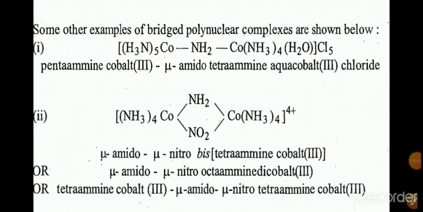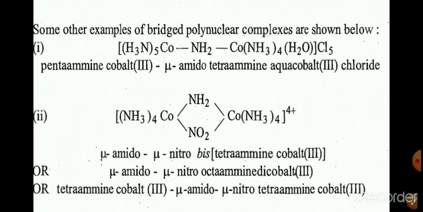Okay, next one, second example. Here the bridging ligands are NH2 and NO2. There are 2 bridging ligands, and both the ligands are different. NH2 is amide, NO2 is nitro. In organic chemistry we use amide for CONH2, but here amide is used for the NH2 group. NH2 is a negative ligand, therefore we have to write amido.